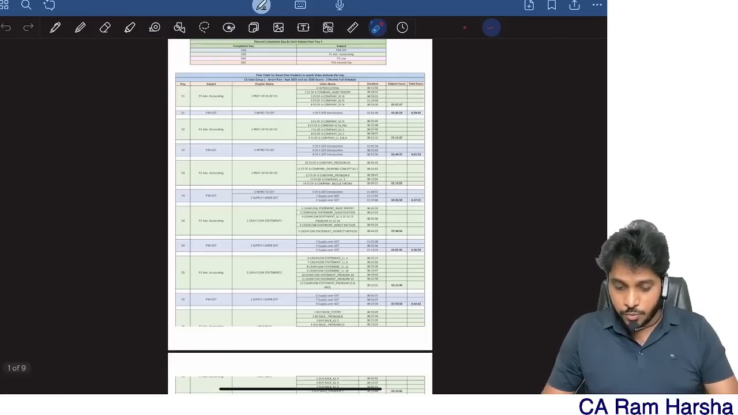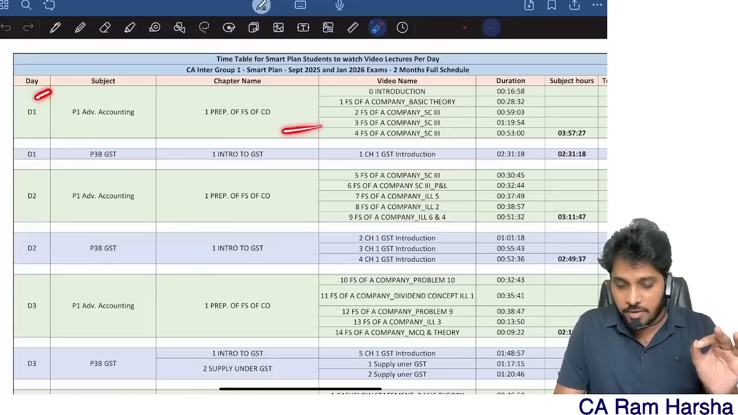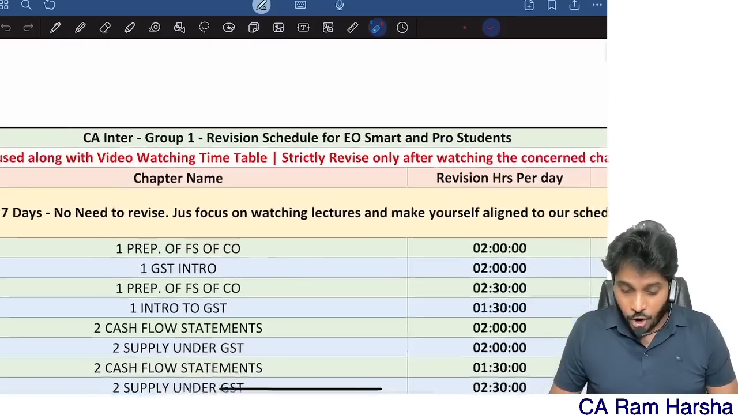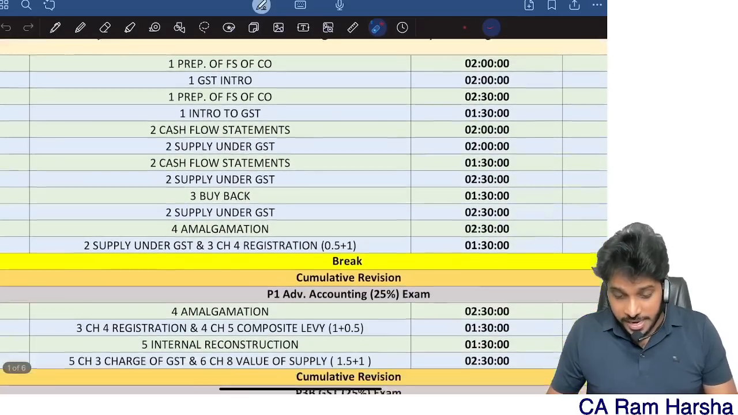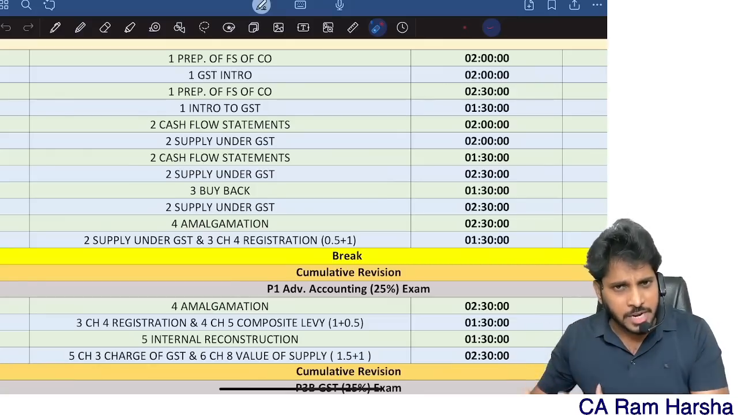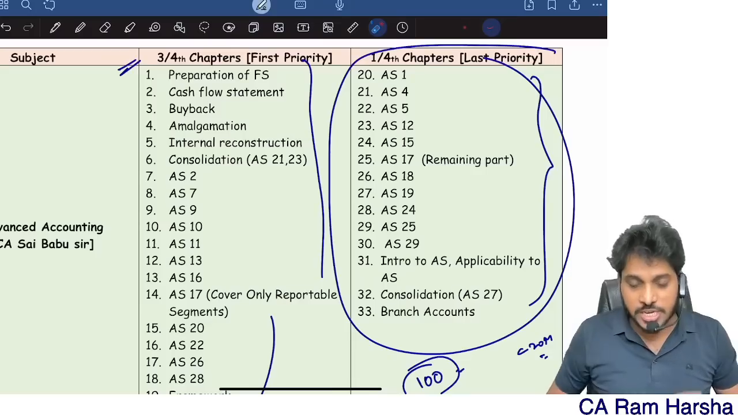For example, this is the video watching schedule: on day 1, if they enrolled on day 1, which classes they need to watch, and then immediately what chapter they need to revise, and when the exam is to be conducted. Anyhow, regarding the timetable, all that I will make a separate video. Let us stick to what the 3/4 strategy is all about.